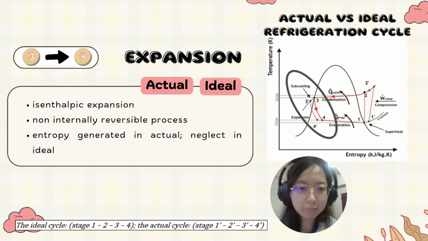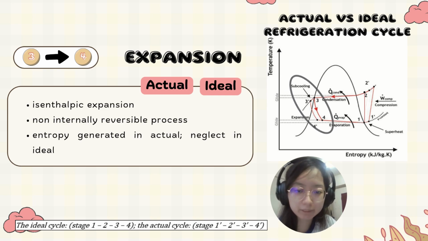The third process is expansion. In both actual and ideal cycle, this process is not internally reversible. Entropy generation can occur in both cases, but in either case, it is often neglected for simplicity.